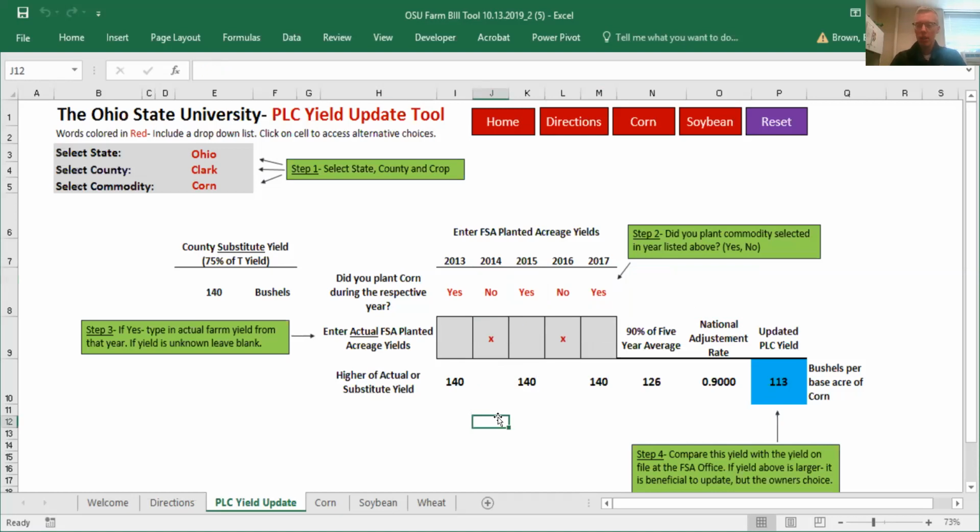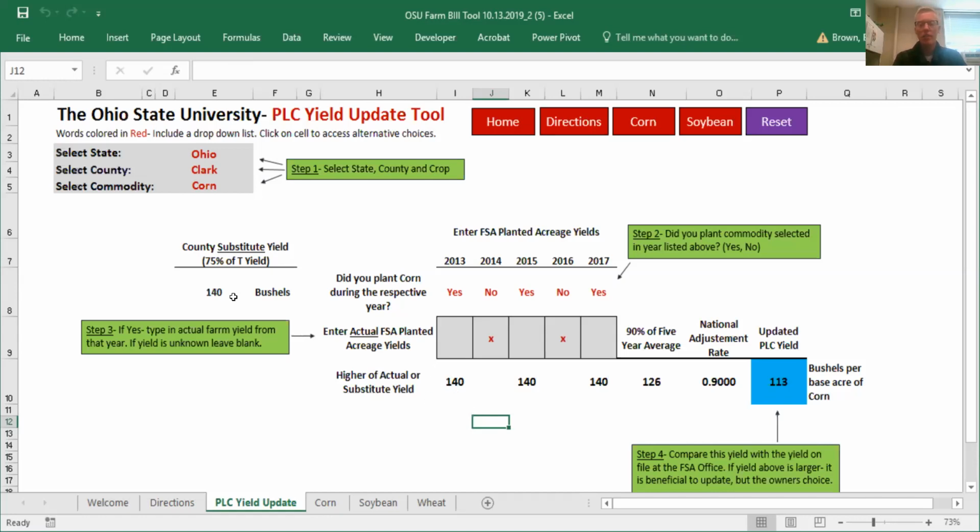Now, the reason I say plug yields is because the formula calculation, again, you can read about the calculation on the directions tab, but the formula calculation replaces any year when the planted yield, or the yield for planted acres, is well below the county average, or in years where you don't have verifiable records. Now, for most producers, verifiable records mean crop insurance records. You have to have records that are verifiable for your FSA office, and so if you do not have verifiable records, but you did plant corn that year, you automatically just get this county plug yield.